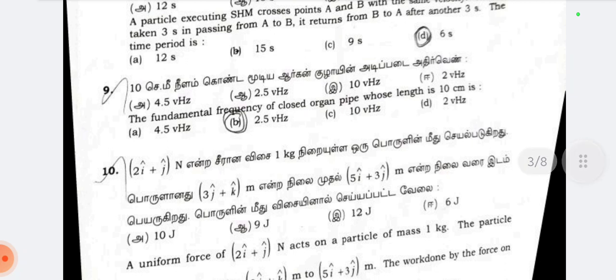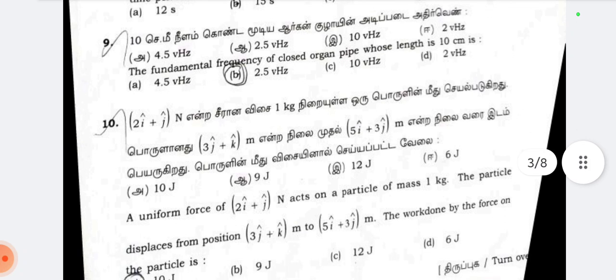Ninth question, the fundamental frequency of closed organ pipe whose length is 10 cm is option B, 2.5 volts.